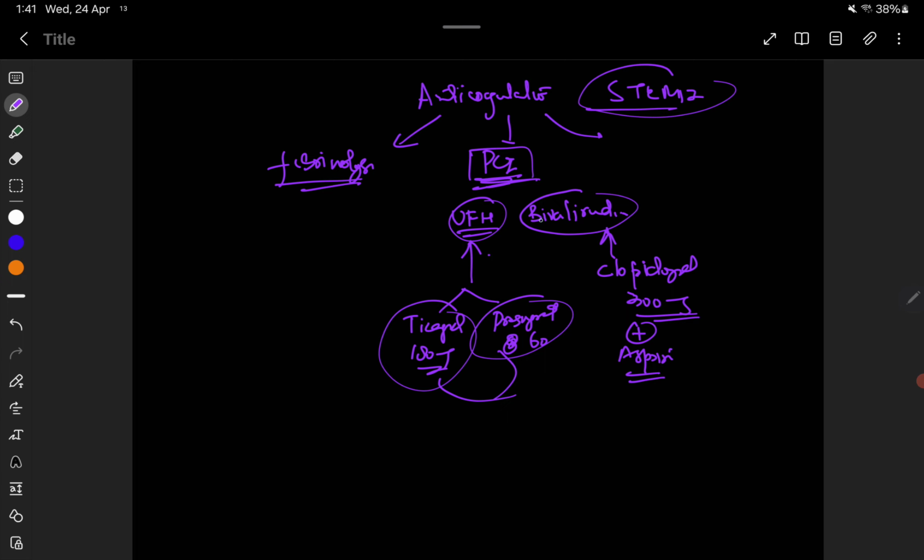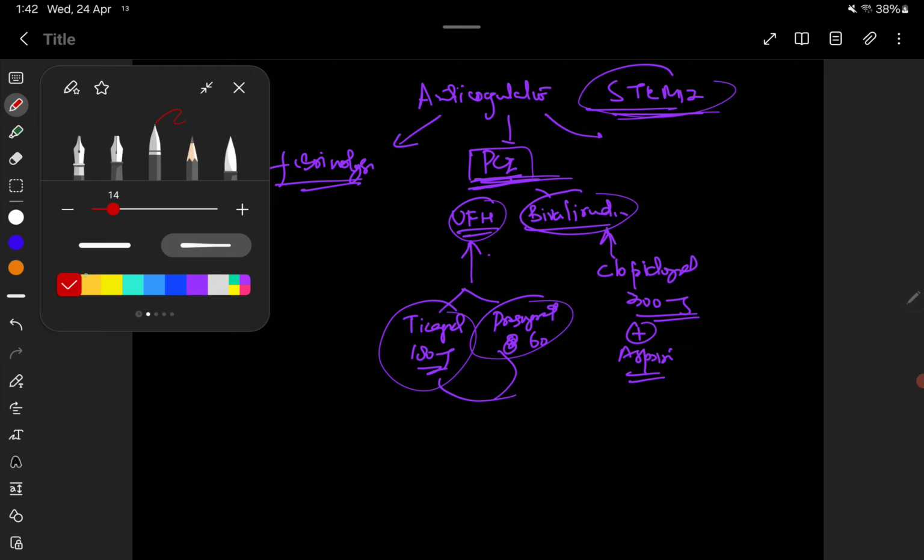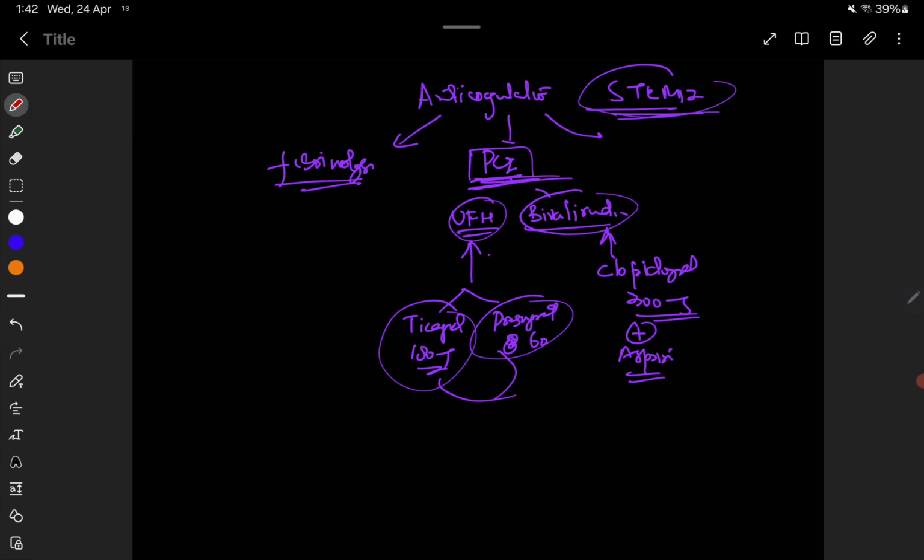Only then will the patient receive bivalirudin as the anticoagulant, in patients who have undergone primary PCI as the primary modality of treatment for ST elevation MI. Now, the dosage of UFH. If we go for UFH, the initial dosage is 50 to 70 units per kg, up to a maximum of 5,000 units, which we give subcutaneously.